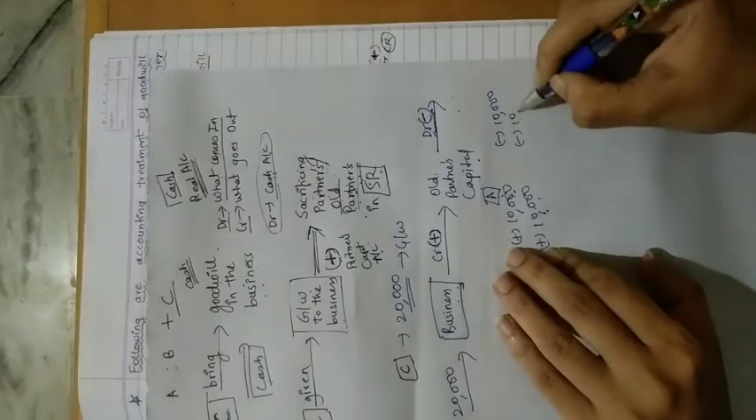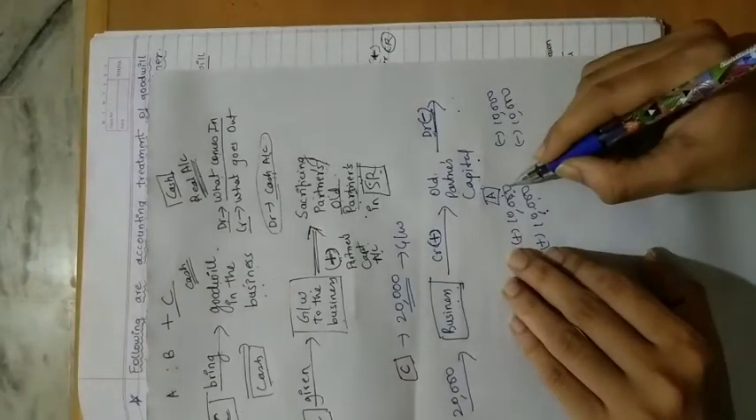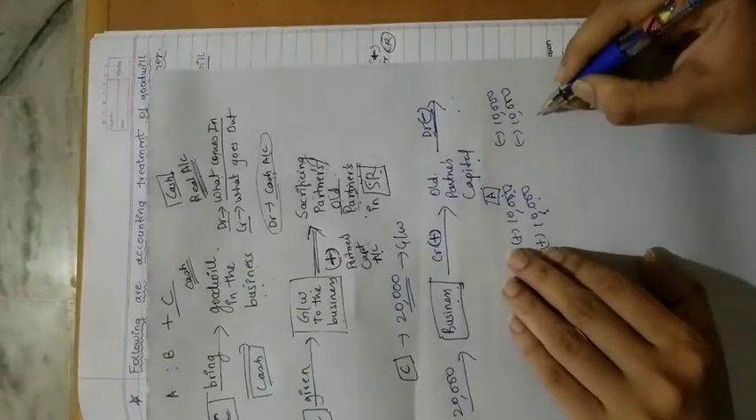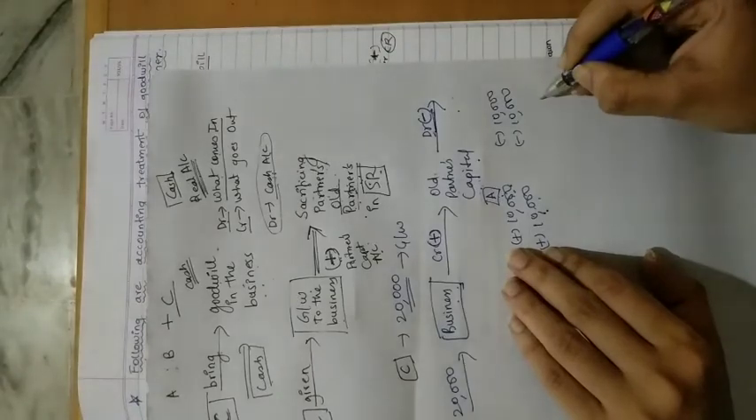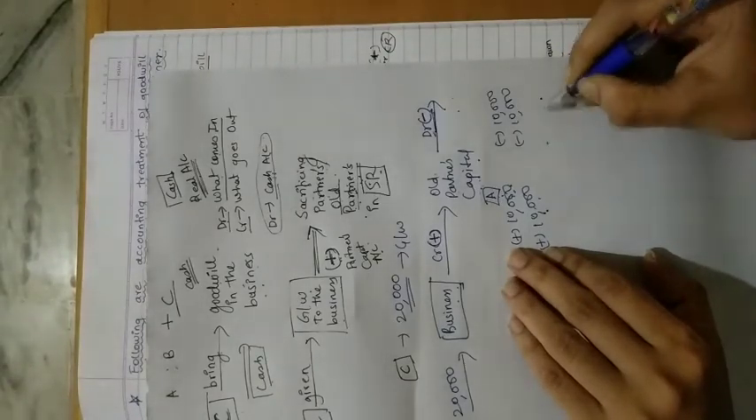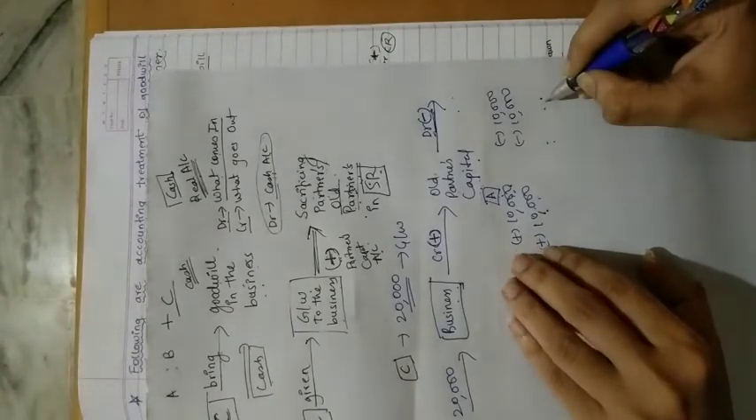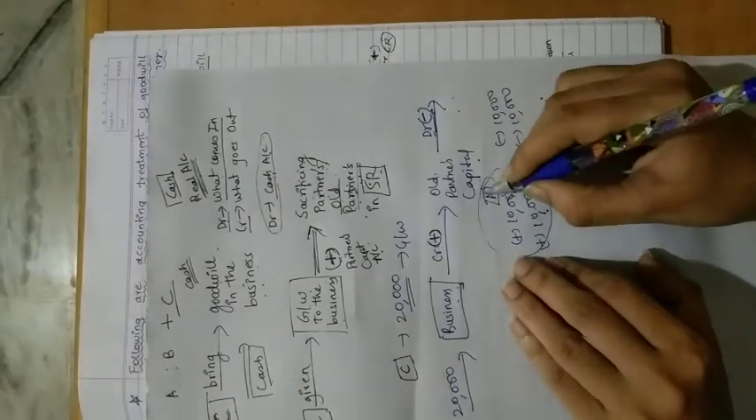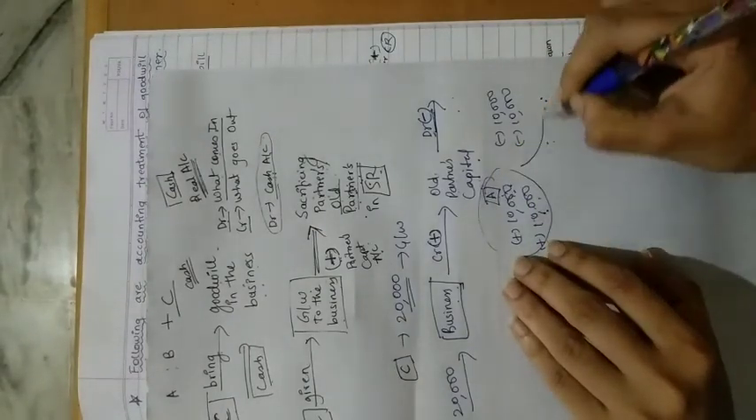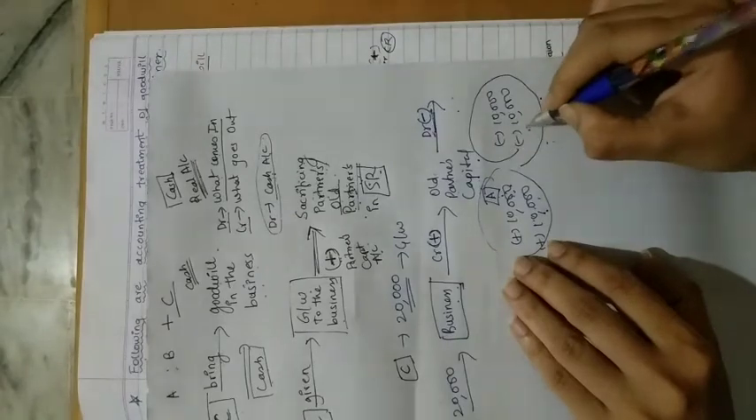Either they can withdraw the full amount that we have credited, or they can withdraw half the amount, or whatever amount they wish to. It can be 5,000, it can be 2,000. So only after adding this amount to their capital account, they can withdraw this money.